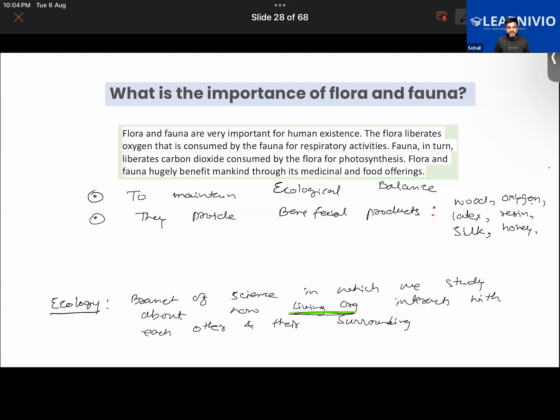Or places like the Amazon forest also attract lots of tourists and scientists. Getting it? So they support the economy of the given region as well, because tourism generates lots of money for the country, right? So hope you guys have understood this, right? That is how both of them are important. That's it.